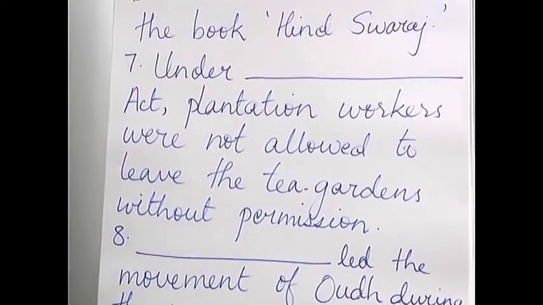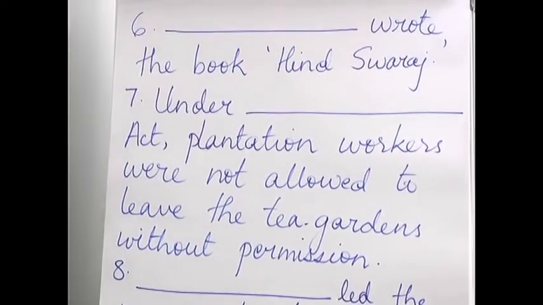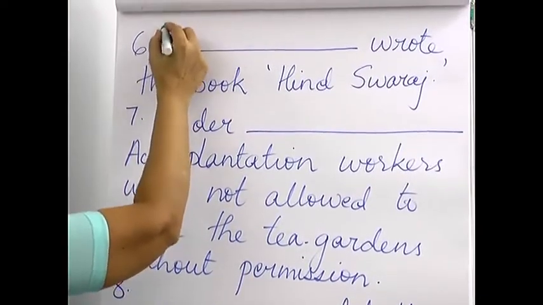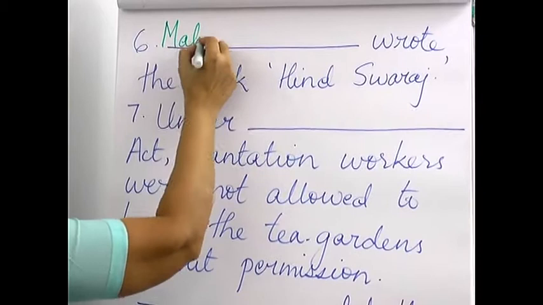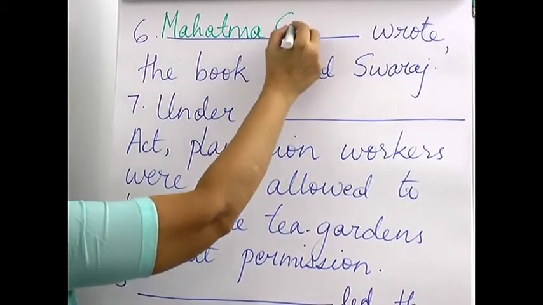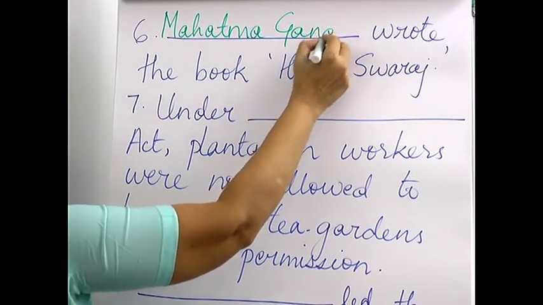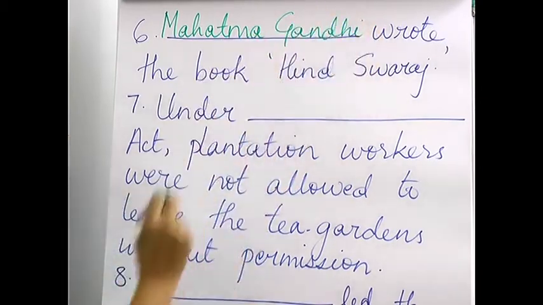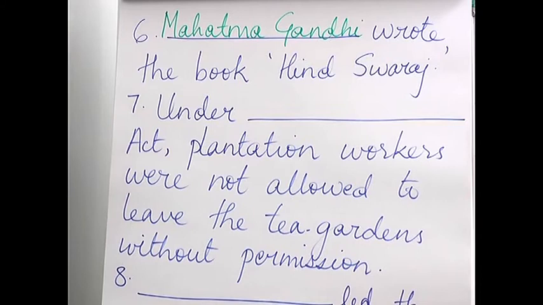Dash wrote the book Hind Swaraj. This was Mahatma Gandhi. Even if you wrote only Gandhiji, even then it is okay. Now the problem is, if they ask which book did Gandhiji write, then he has written more than one book.